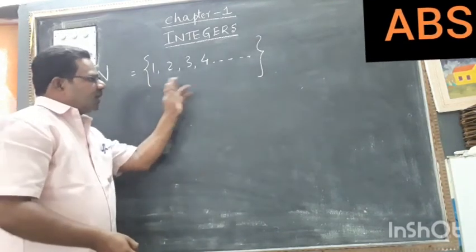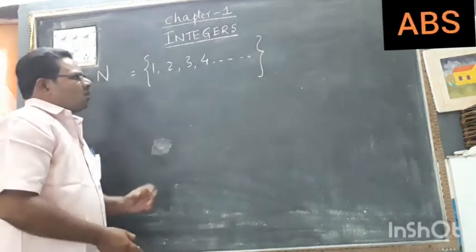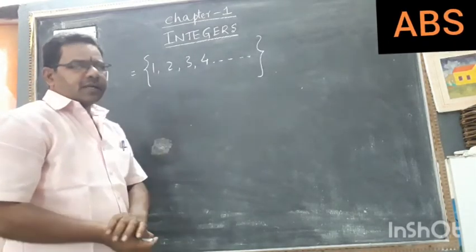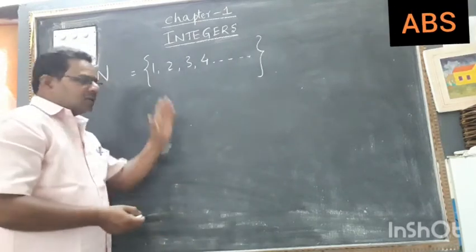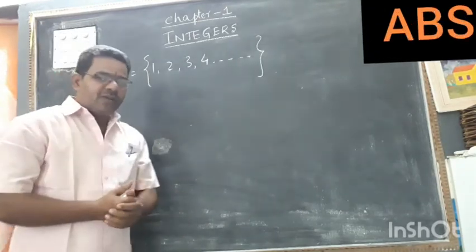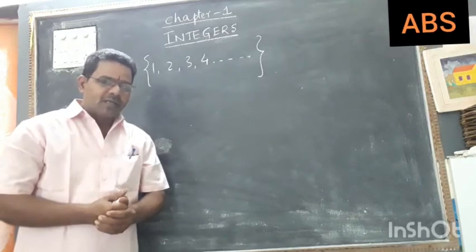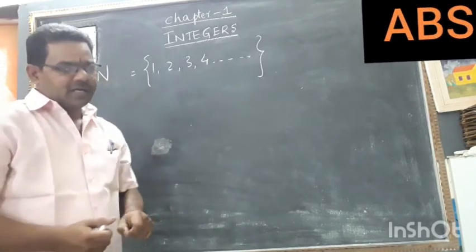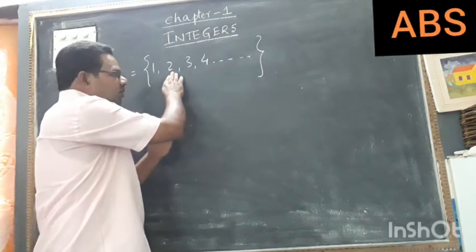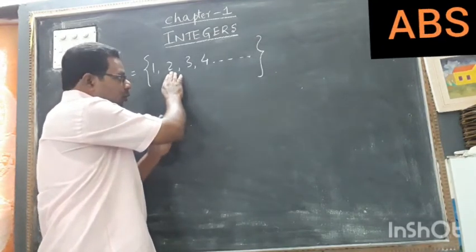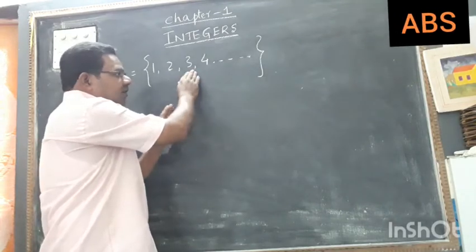Now in this set of natural numbers, if you observe, 1 is the smallest number. Why are we calling 1 the smallest number? The set is starting from 1. 1 added to 1 becomes 2, 1 added to 2 becomes 3.